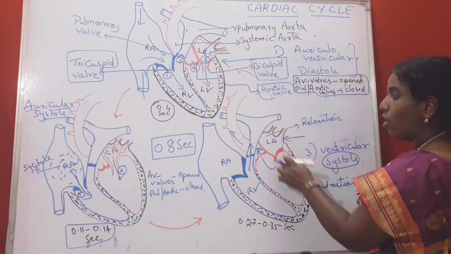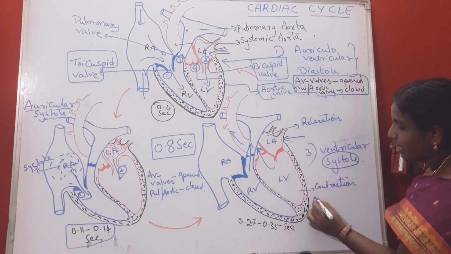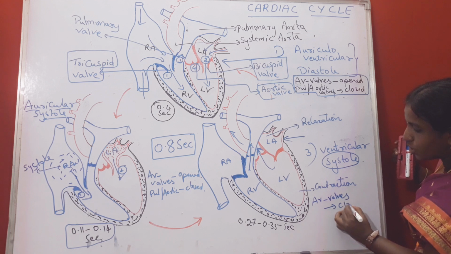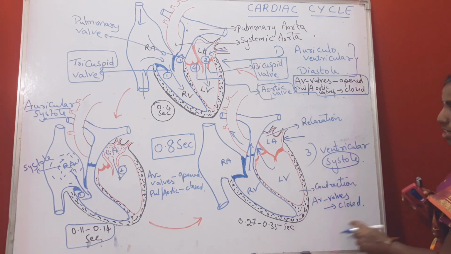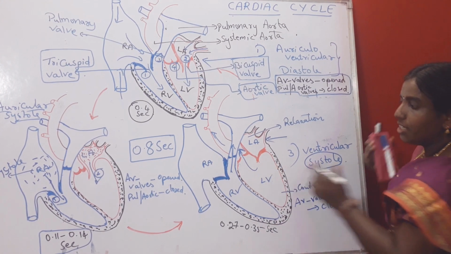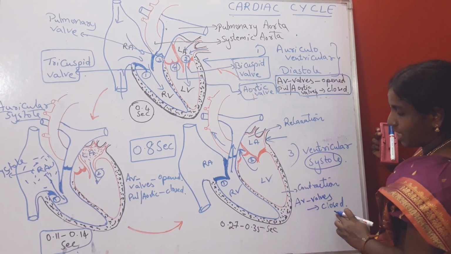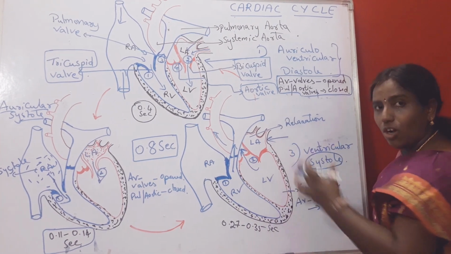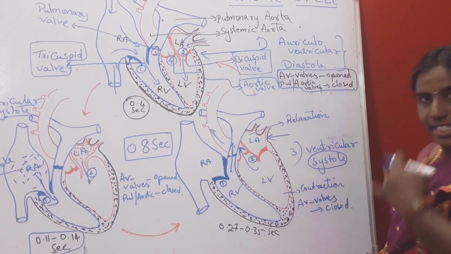So the blood cannot come back to auricles because here AV valves are closed. AV valves means the first valve, tricuspid valve, and bicuspid valve, both are closed.